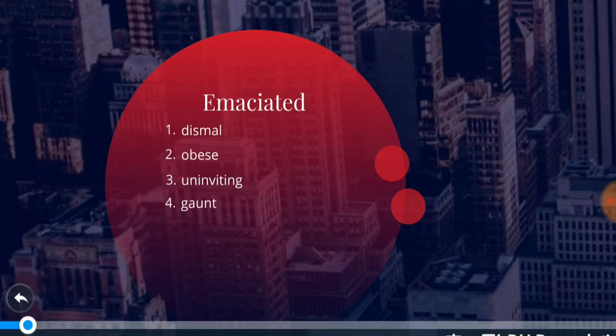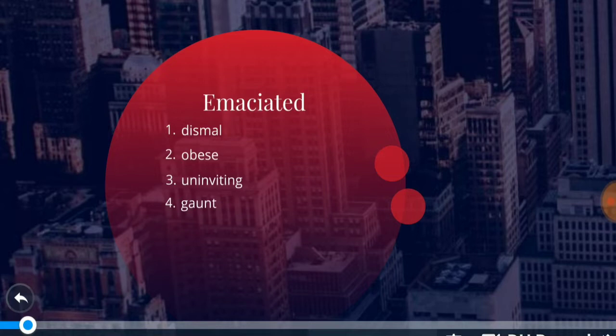Uninviting is something that is not attractive, not appealing, right? The fourth word is gaunt. Gaunt again here means someone who is very thin due to hunger, right? Because he couldn't satisfy his hunger. That is, someone who is very lean, especially because of hunger, is known as gaunt, right? So here the synonym of emaciated is gaunt.